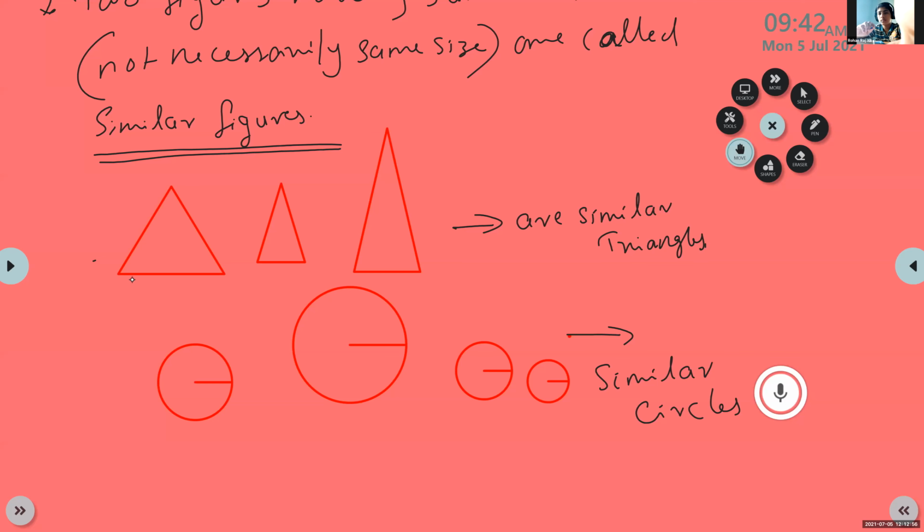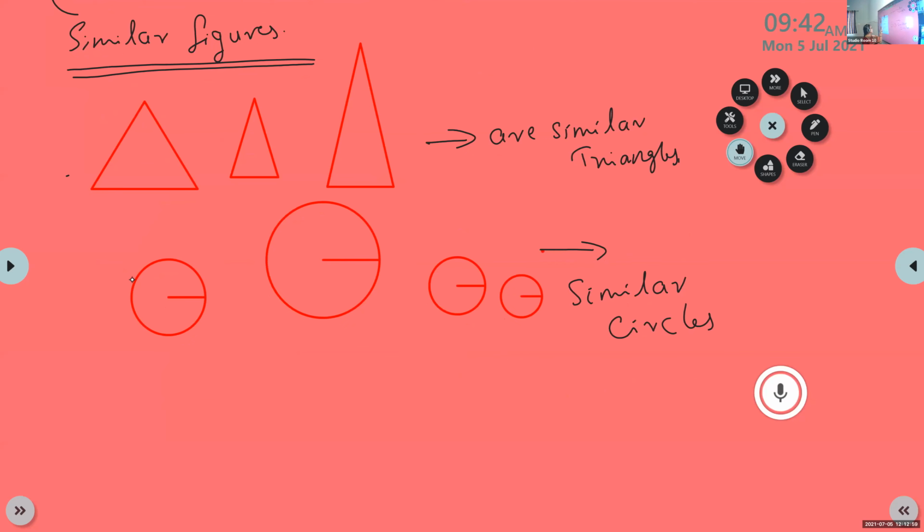And this we need to draw. Draw some examples.